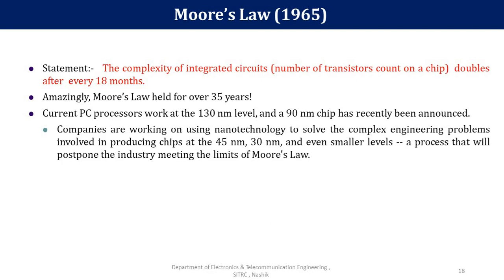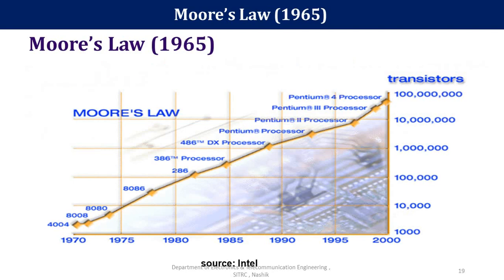Companies are using nanotechnology to solve the complex engineering problems involved in producing chips at smaller levels, such as 5 nanometer, 30 nanometer, 16 nanometer, and now 7 nanometer. That process will postpone the industry meeting the limits of Moore's law.